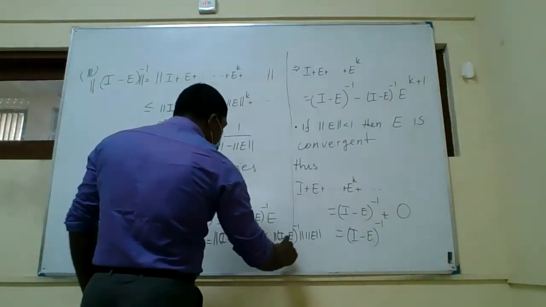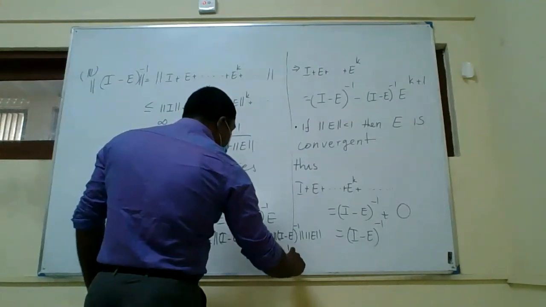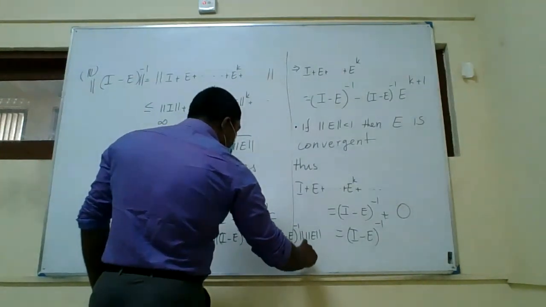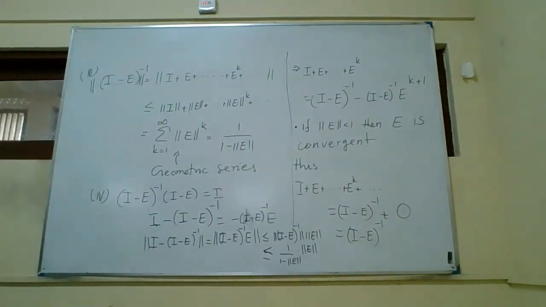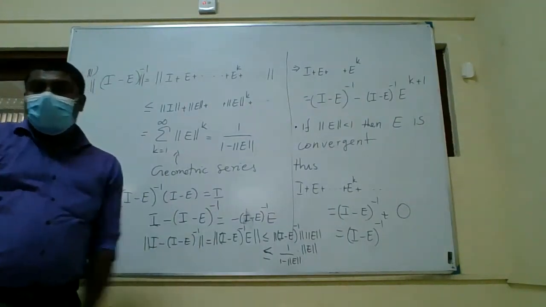So this is less or equal to 1 over 1 minus norm of E times norm of E. Okay. So that is how you prove the fourth result, right? So just this manipulation: I minus E inverse times I minus E is the identity. Just rearrange everything and then apply the norm, then the multiplicative property of the norms, and then you apply the previous results to get the final inequality.